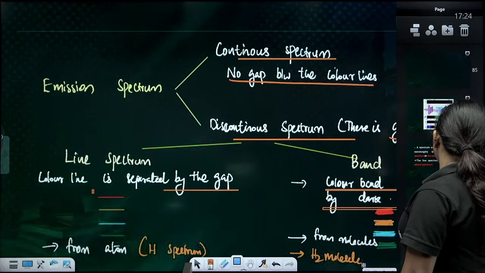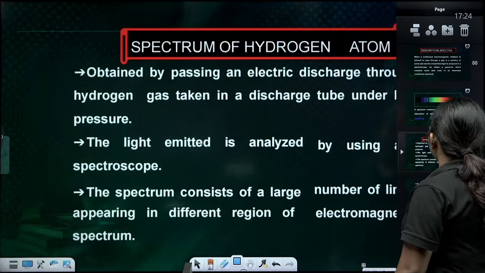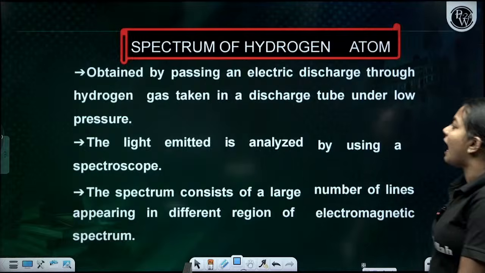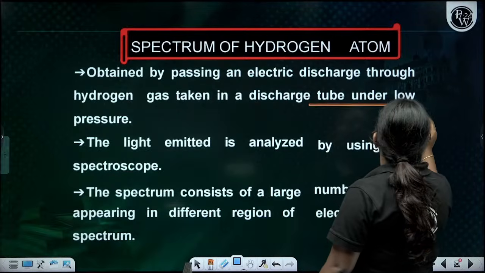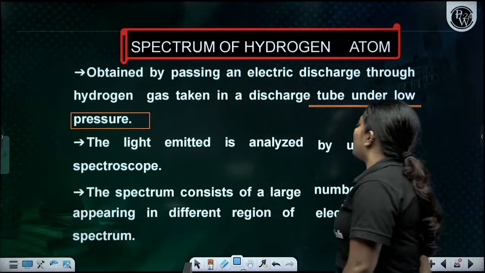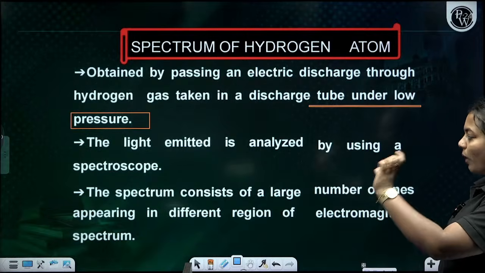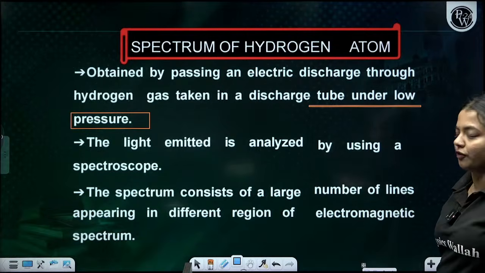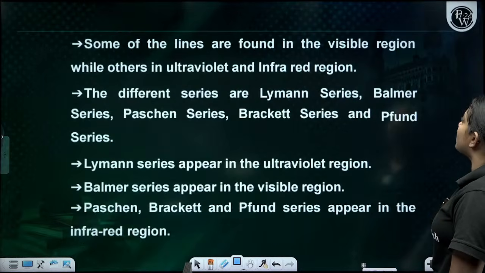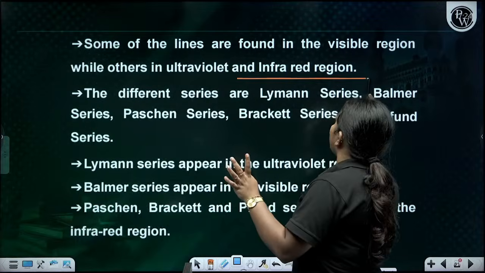Now the spectrum of the hydrogen atom is obtained by an electric discharge through hydrogen gas, as I told you in the experiment of cathode and anode, and it should be done at low pressure. The light emitted is analyzed using the spectroscope, and different regions appear. Some of the lines are found in the visible region, and others are found in the ultraviolet and infrared regions.